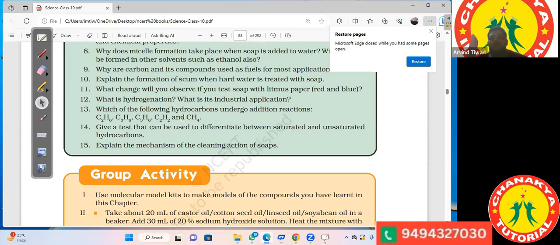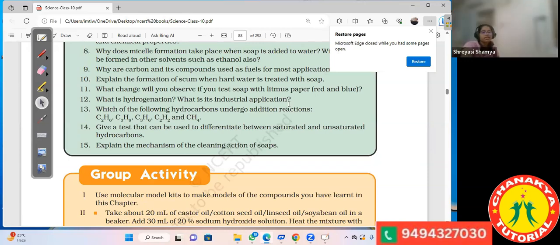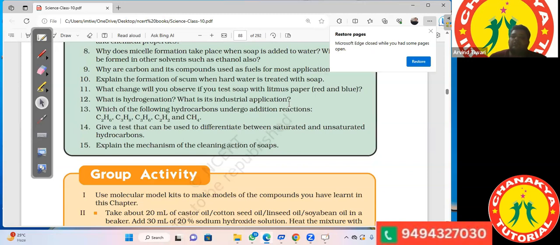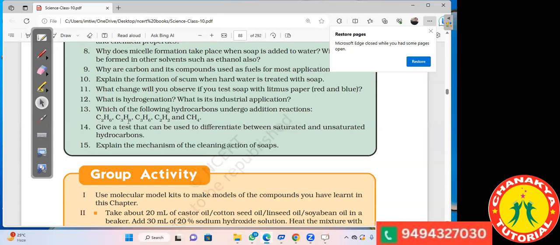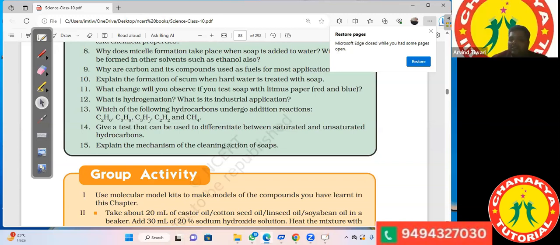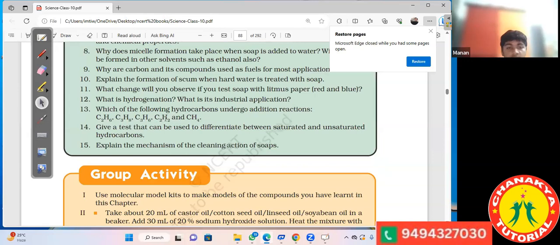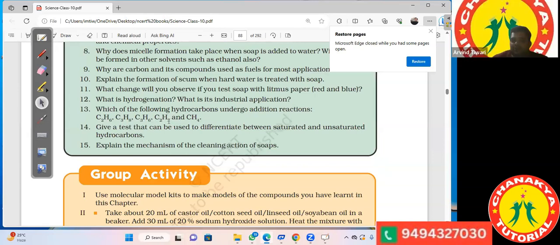What is its industrial application? They convert vegetable oils to vanaspati ghee, the dalda. Then which of the following hydrocarbons undergo addition reactions? C3H6 will undergo an addition reaction. C2H2, as these are unsaturated hydrocarbons.